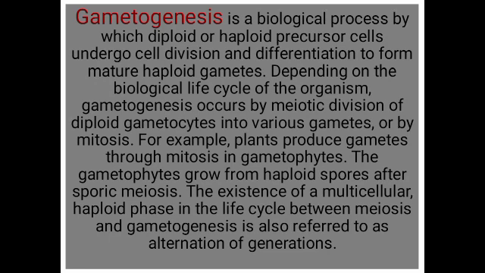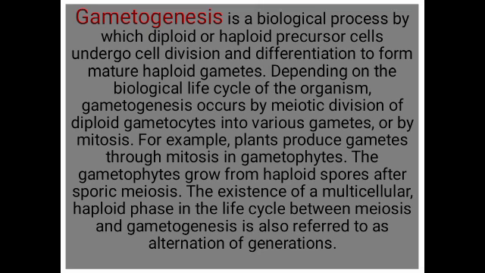Gametogenesis is a biological process by which diploid or haploid precursor cells undergo cell divisions and differentiation to form mature haploid gametes.